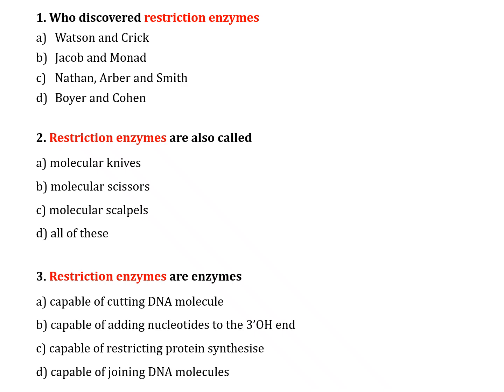Question number 1. Who discovered restriction enzymes? Option A. Watson and Crick. Option B. Jacob and Monod. Option C. Nathans, Arber and Smith. Option D. Boyer and Cohen. Correct answer is option C, Nathans, Arber and Smith.